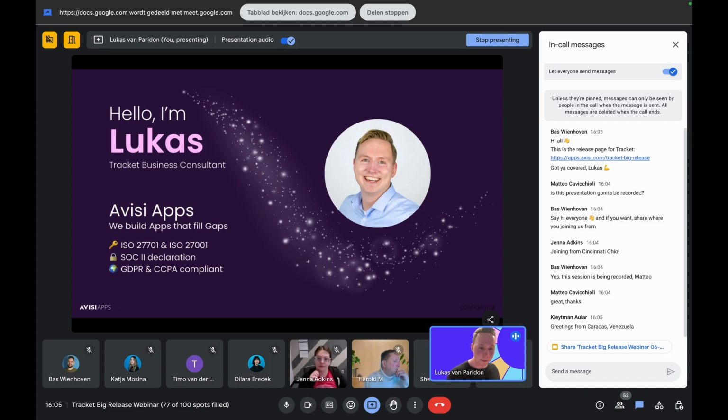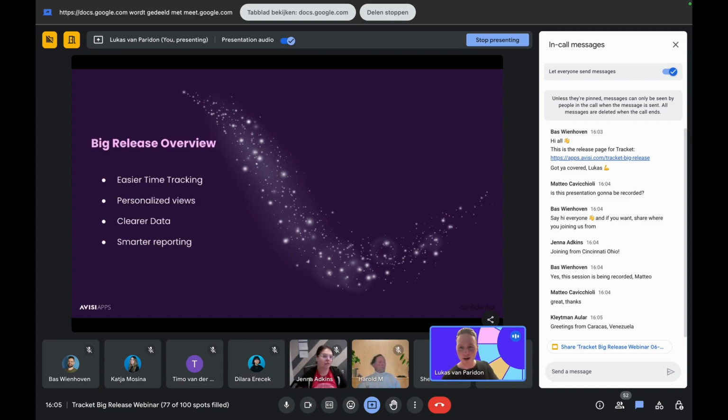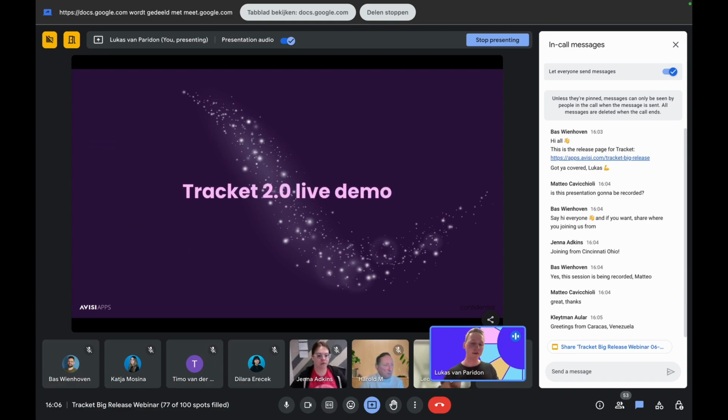Okay, let's see. We got the overview right here. I kept it really simple because most of this is gonna be live demo. Four key things I'd like to give you in this session: you will get easier time tracking with this, you will have access to personalized views, there is clearer data available to you with the new version, and smarter reporting. That's really where it all comes down to. So we did our best to improve in these areas. And without further ado, let's dive into a live demo.